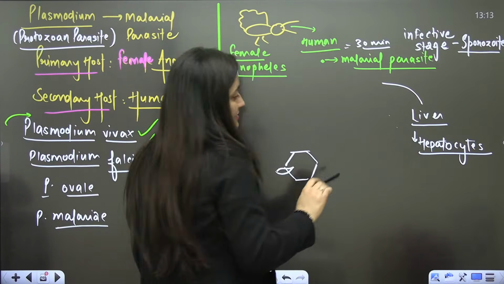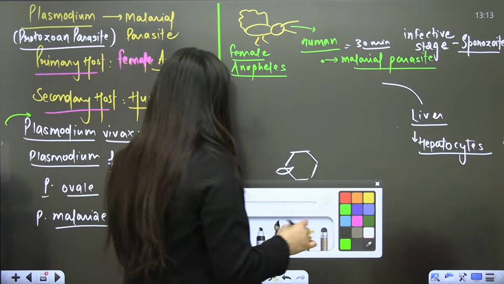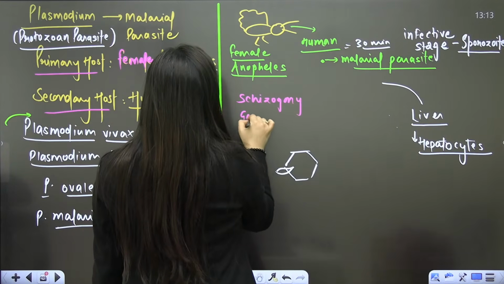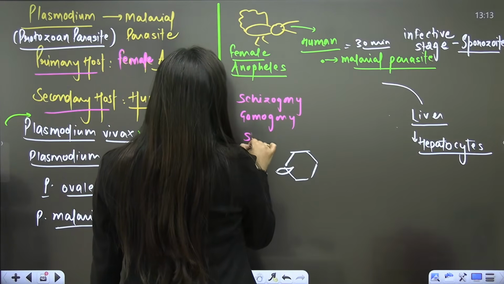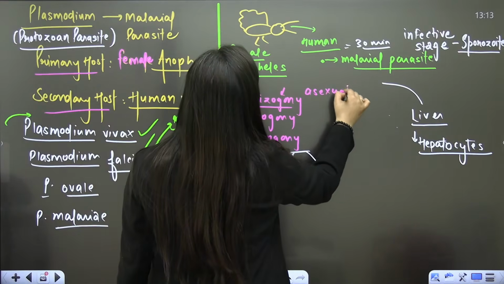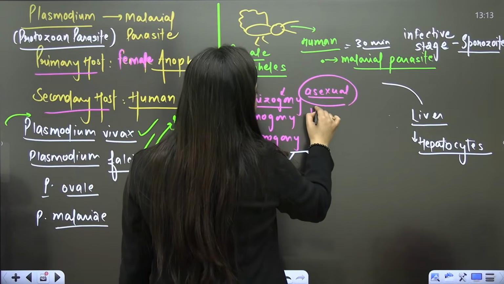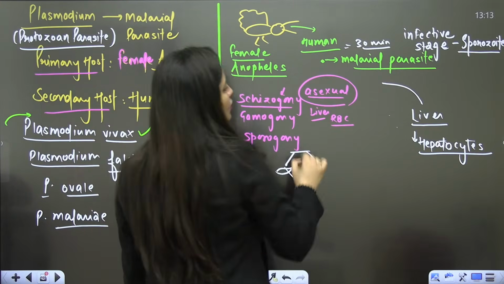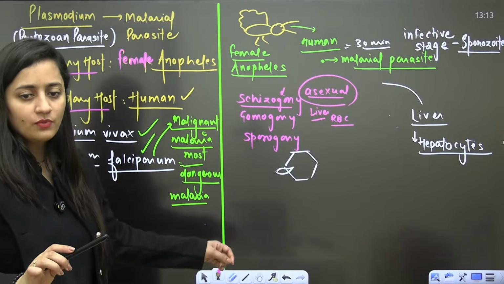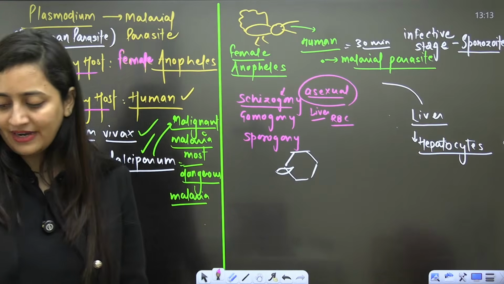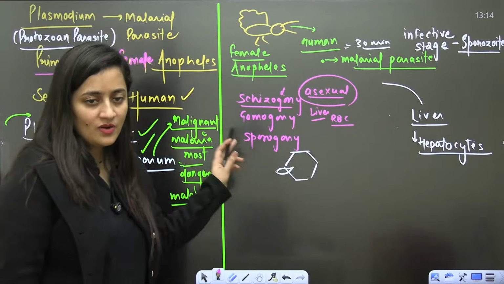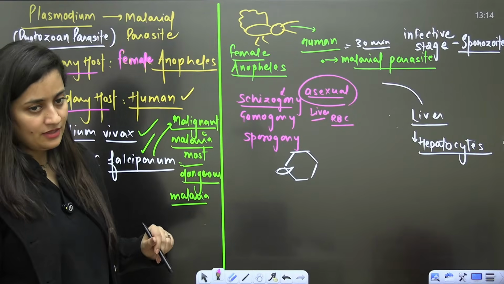So this is still asexual multiplication. I have used the words schizogony, gamogony, and sporogony. Schizogony is the asexual multiplication that takes place in the liver and then in the RBC. So when you talk about the human body, the asexual multiplication of this parasite will be there, when you talk about schizogony.